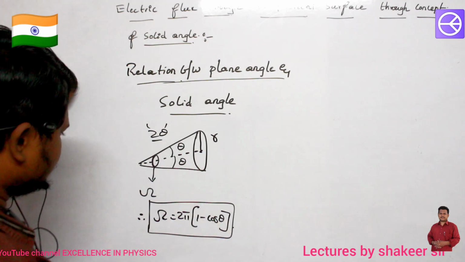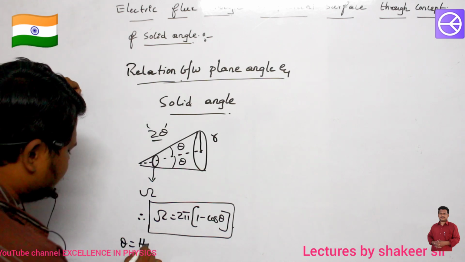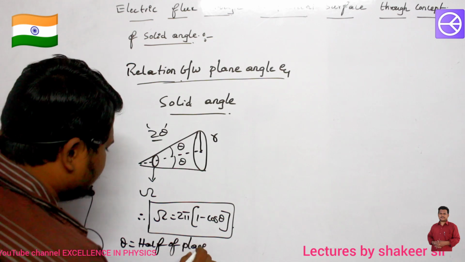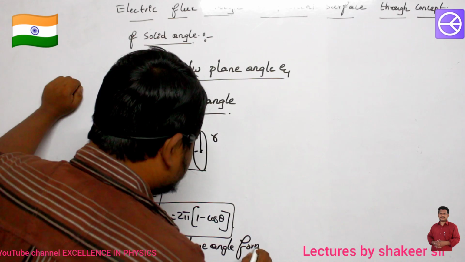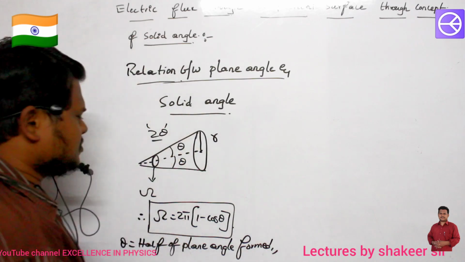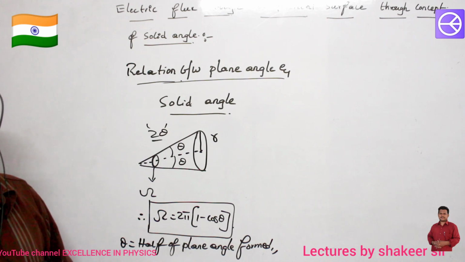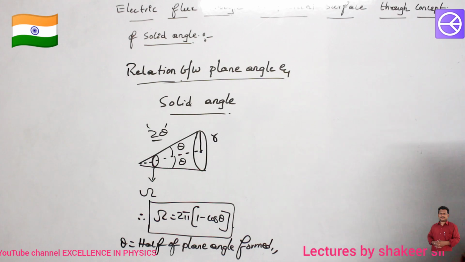So write a definition of theta here: theta is half of the plane angle formed. So this relation is the relation between plane angle and solid angle. Understood, all of you? Come on, make a note up to here.